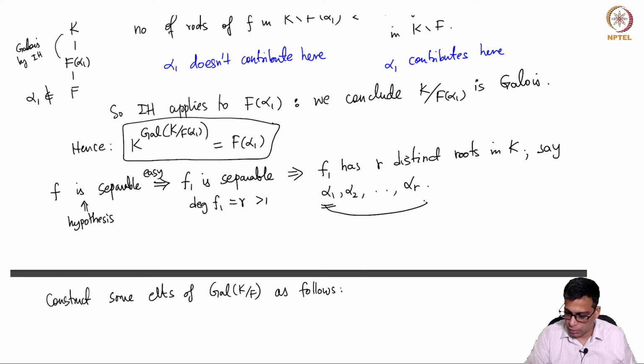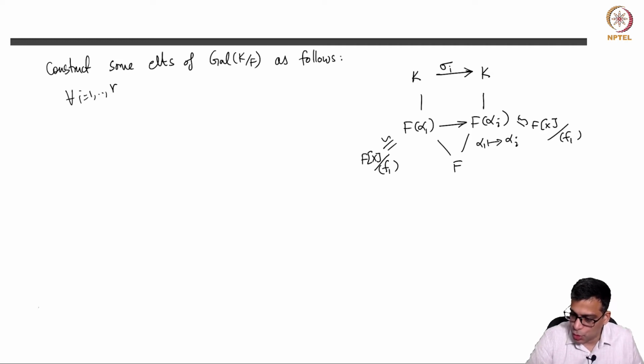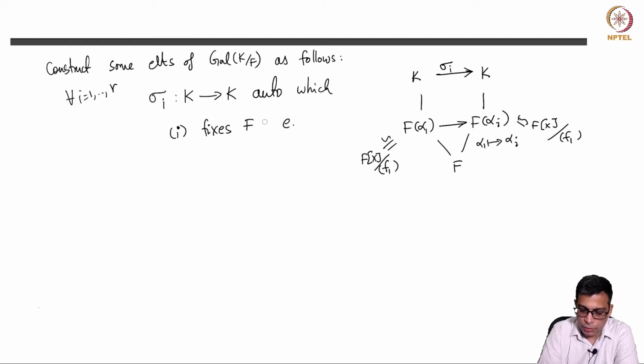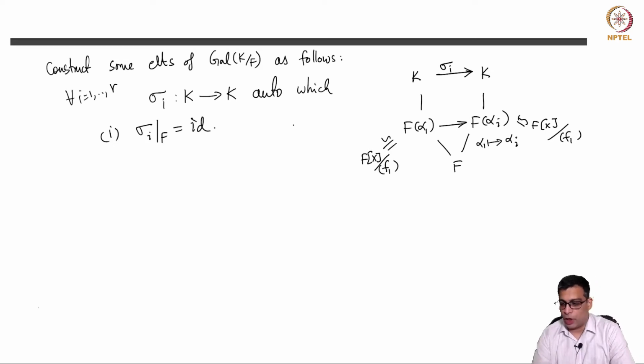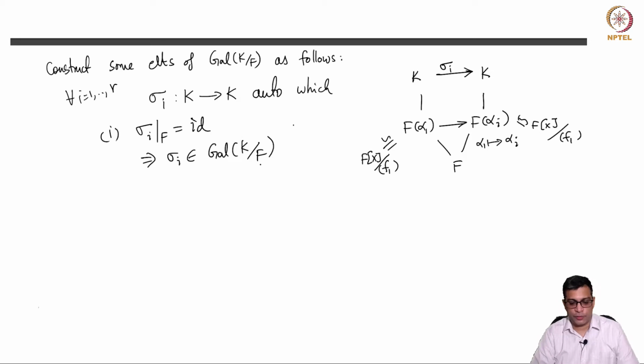Remember that we have r of them, r alpha i's. So there is an F-homomorphism from F(alpha 1) to F(alpha i), sending alpha 1 to alpha i, and of course K is an extension of both. Using the extension theorem, we can extend this map to sigma i, an automorphism of K which fixes F. This is because it is an F-extension map: every element of F goes to itself, alpha 1 goes to alpha i, and when you extend it, it will continue to fix F. So by definition these are F-automorphisms of K, so they are in the Galois group.